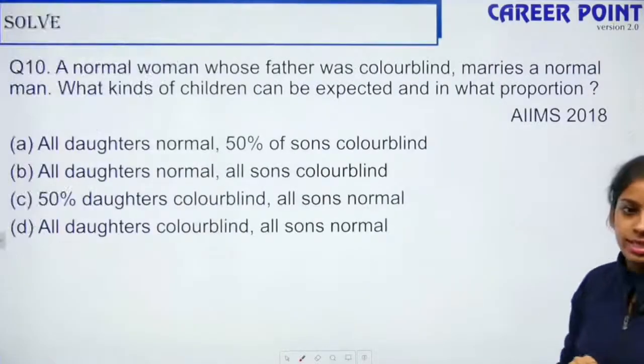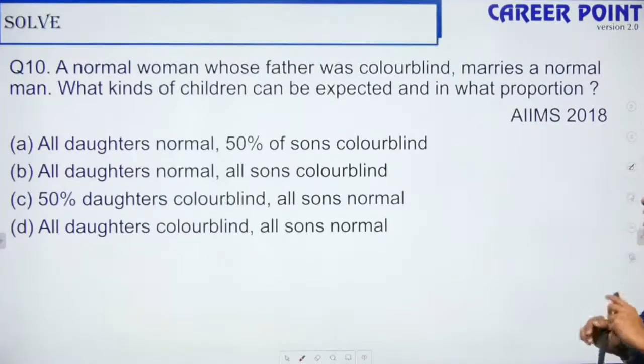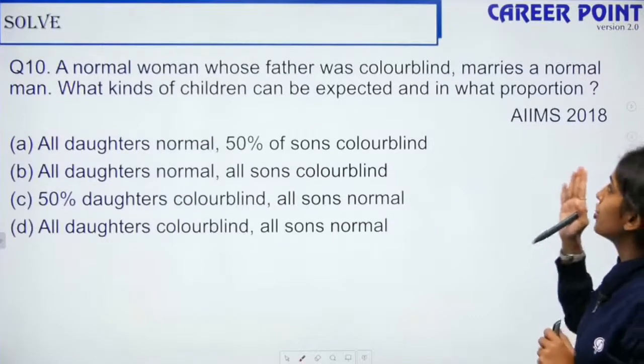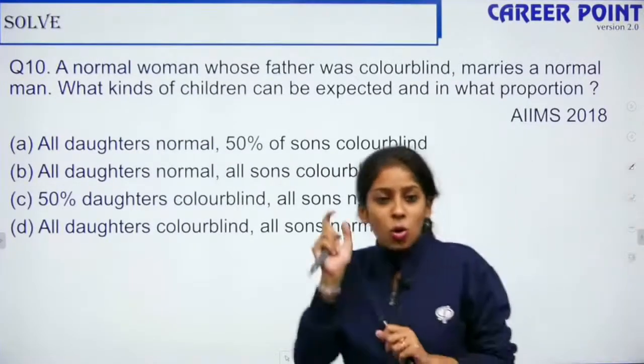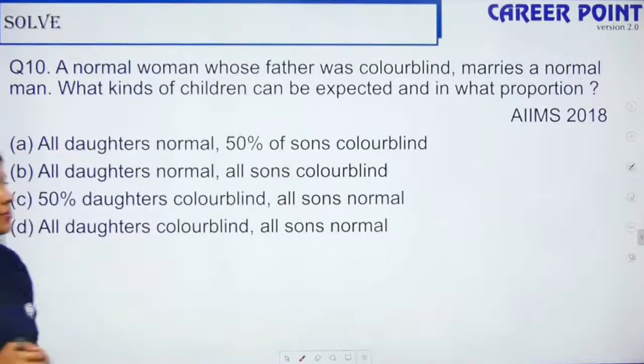Question number 10. A normal woman whose father was colorblind marries a normal man. What kinds of children can be expected and in what proportion? Only inheriting. So give me the answer for question number 10.